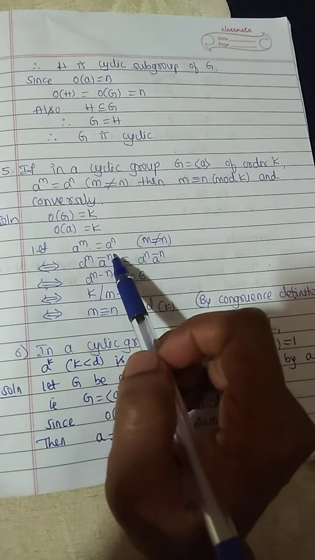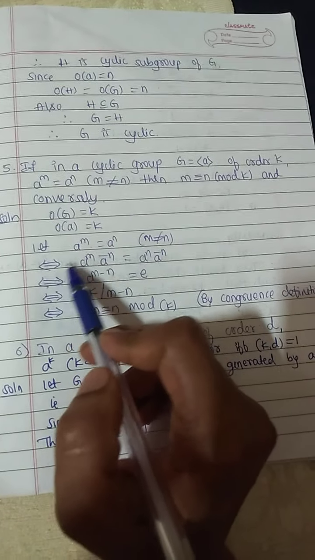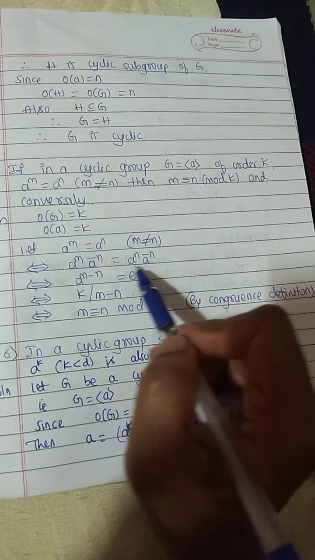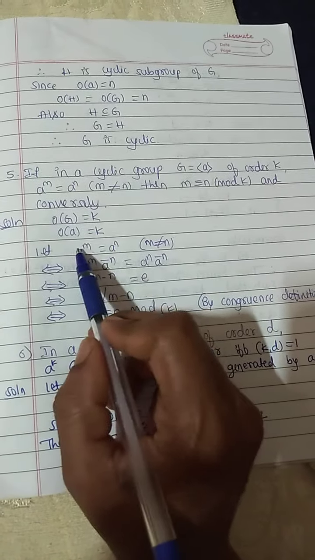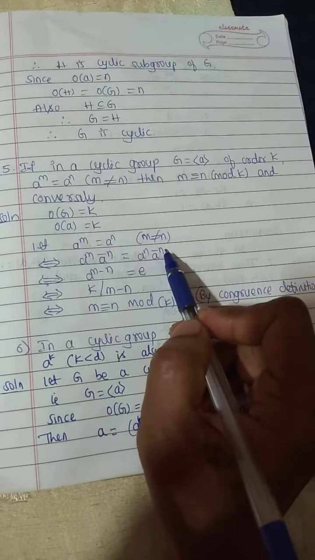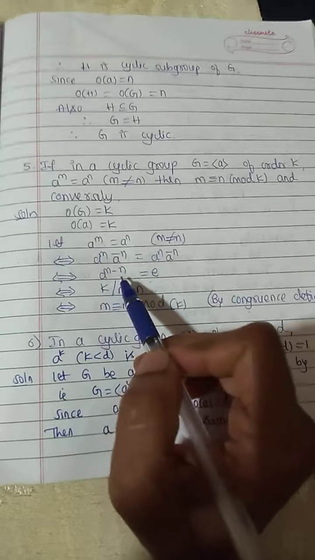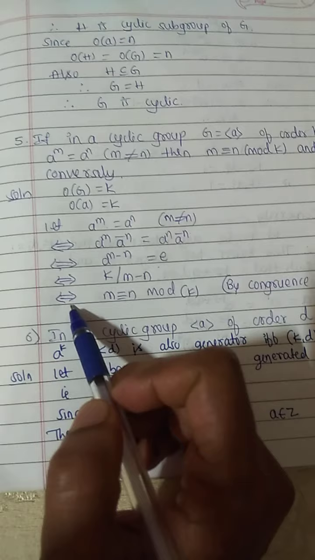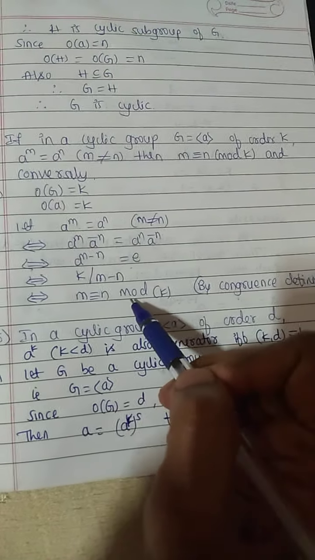Let a power m equals a power n, where m and n are not equal. If and only if, this double implication, a power m, if it comes to the LHS, a power m minus n equals e. Multiply both sides by a power minus n: a power m minus n equals a power 0, which is e. By this we can write k divides m minus n. Double implication. From this statement, m is congruent to n mod k by the congruence definition.